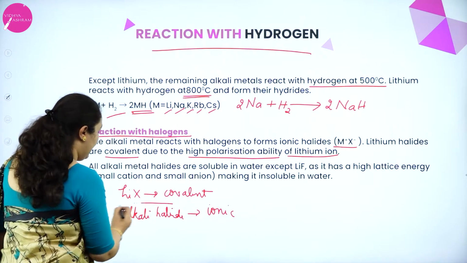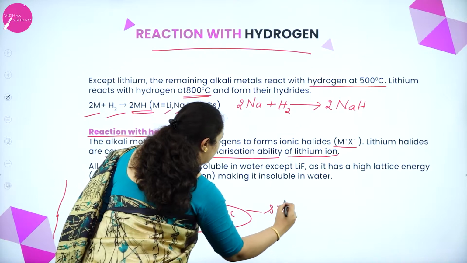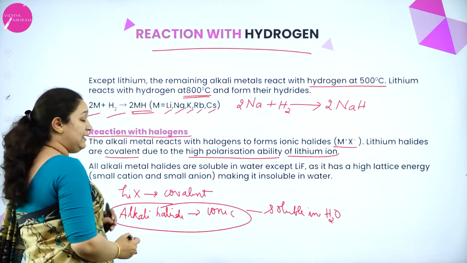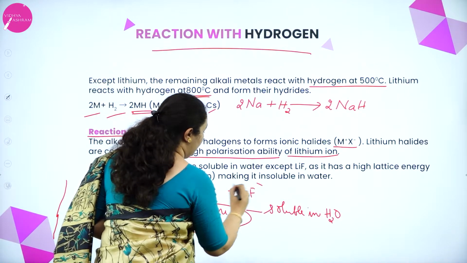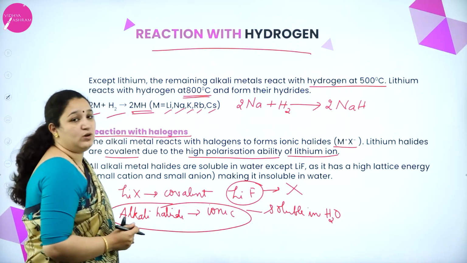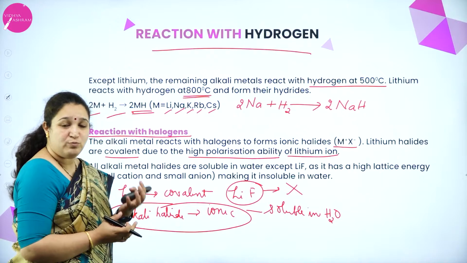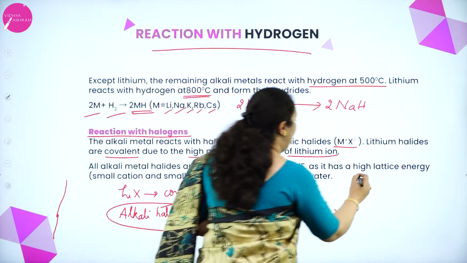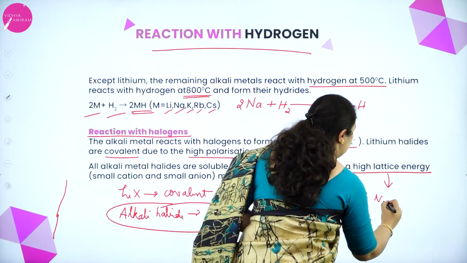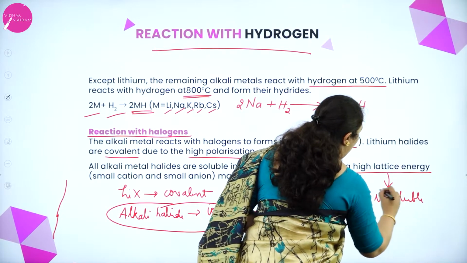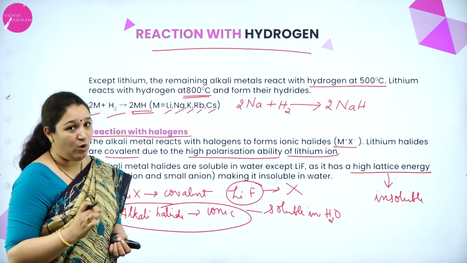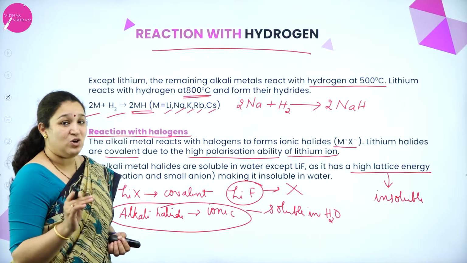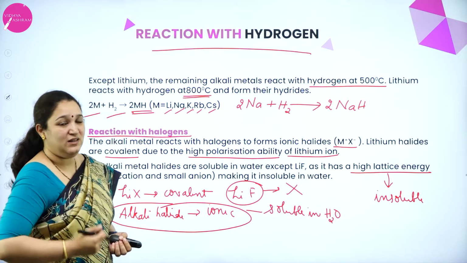Also, these alkali halides are soluble in water, whereas lithium fluoride is insoluble in water. That is because the size of both the cation as well as the anion is very small. It has a high lattice energy, due to which it is insoluble in water. Okay, so you have to remember all of these exceptions about lithium. That is why we say that lithium has got anomalous properties. I shall explain this in a further class.